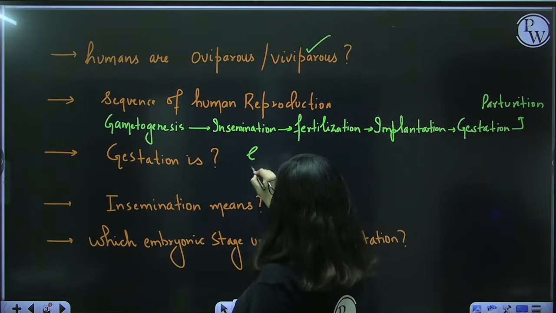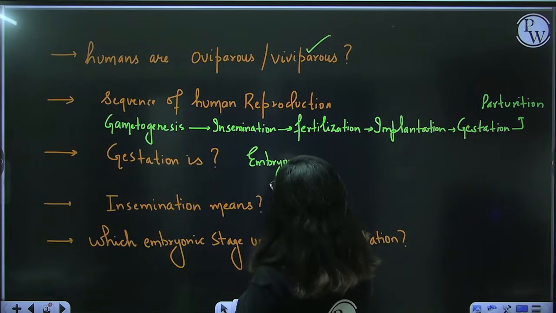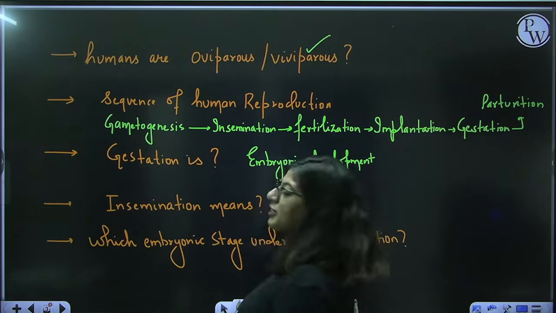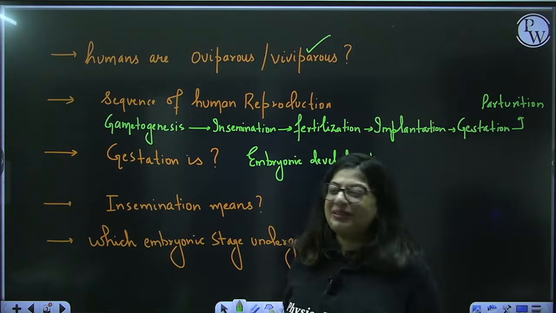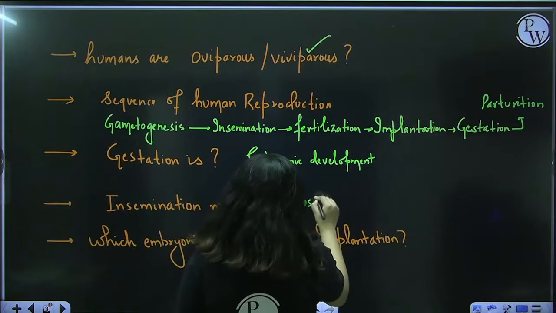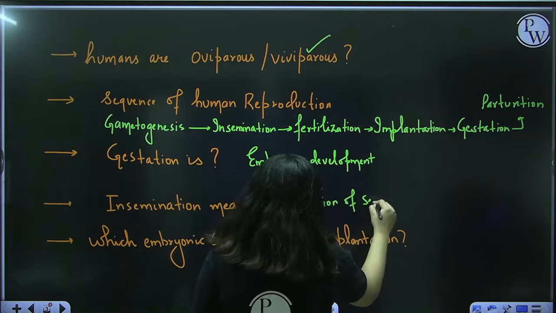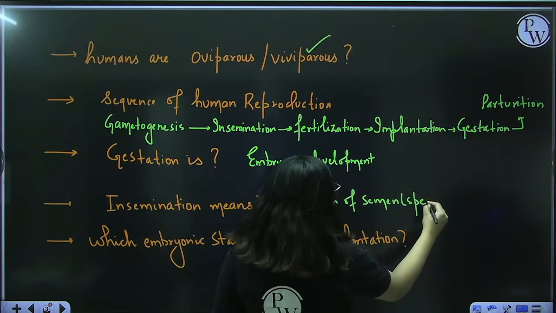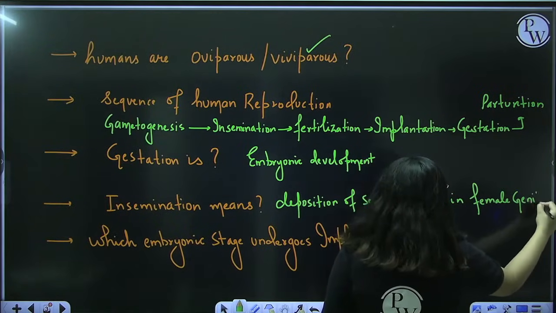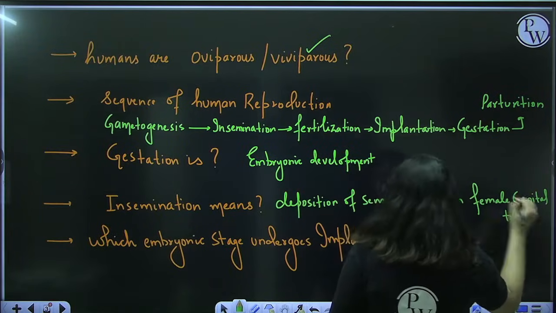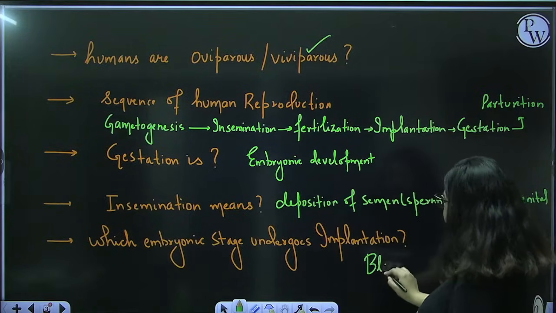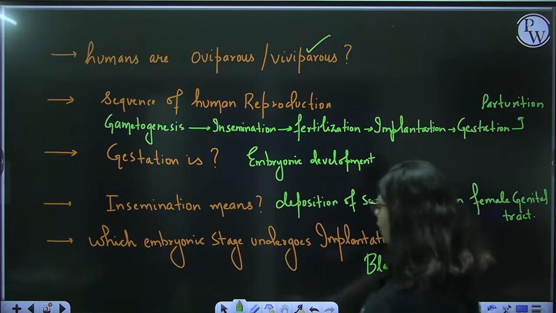Gestation is embryonic development, where the embryo develops and becomes a fully formed fetus, which comes out in the form of a little tiny baby. Insemination means the deposition of semen, and semen contains sperm, in the female genital tract. Okay. Last, which embryonic stage undergoes implantation, guys? You all know about that. That's blastula.